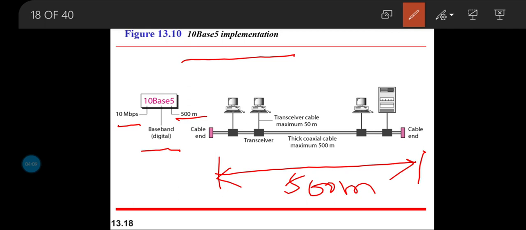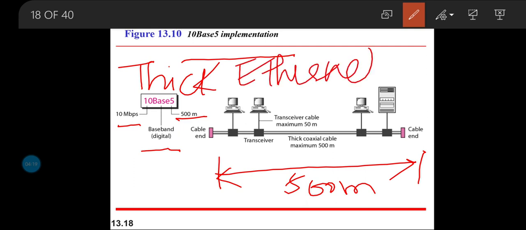It is also called thick Ethernet, or thicknet. The size of the cable, as the name says, is always thick in nature.